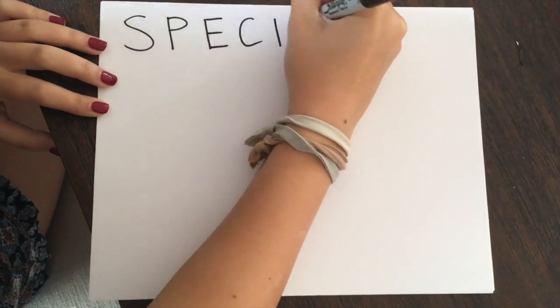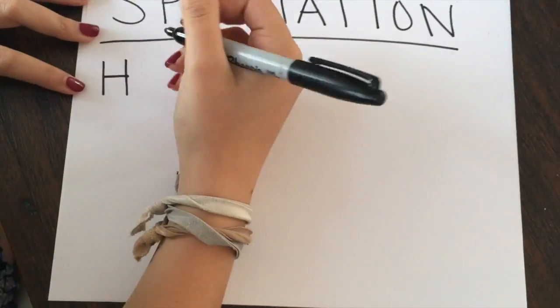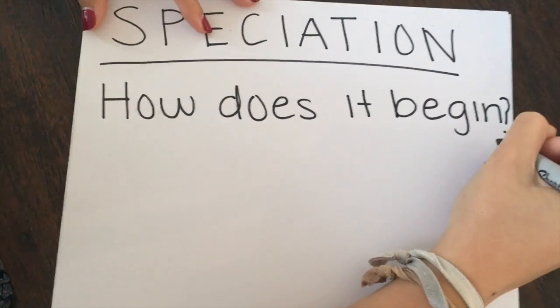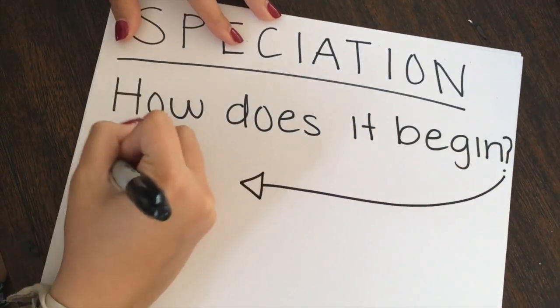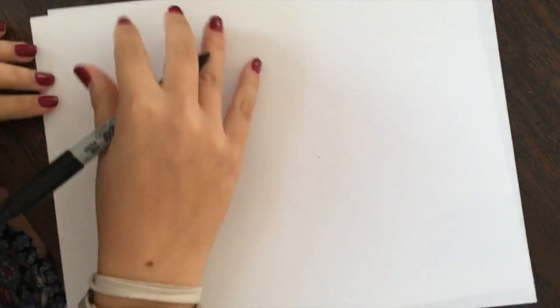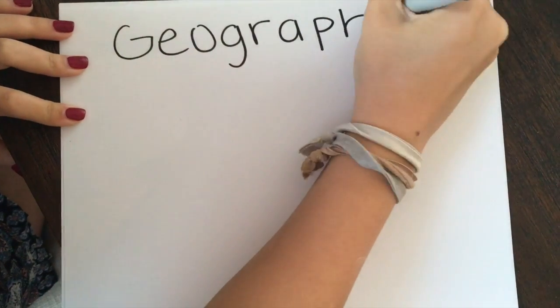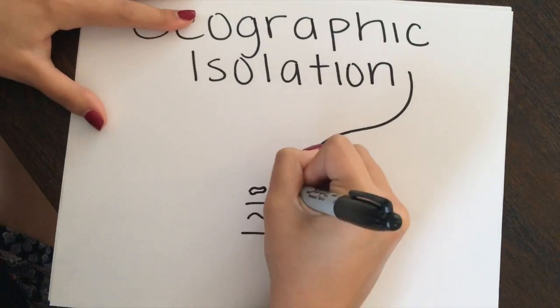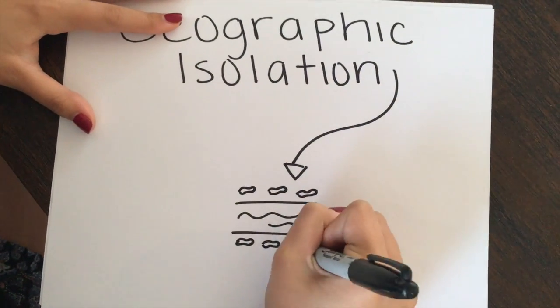Speciation is the process of species formation. Well, you must be wondering how speciation begins. Speciation begins with isolation, which causes a population that used to interbreed to stop interbreeding. One type of isolation is geographic isolation, which is the physical separation of a population. Populations can become divided when their habitat becomes divided.